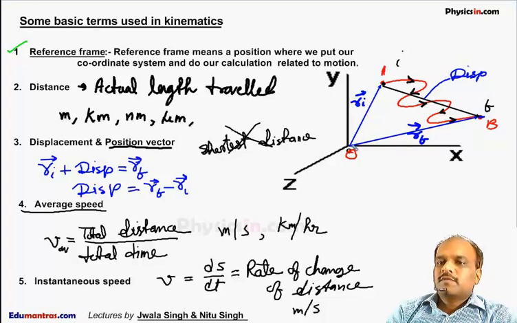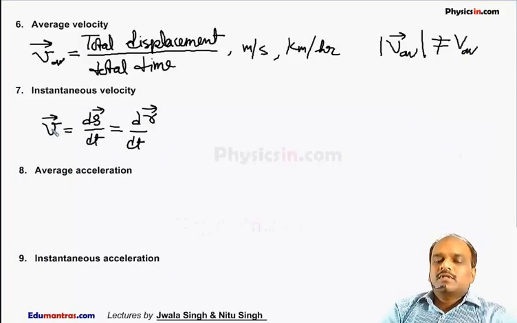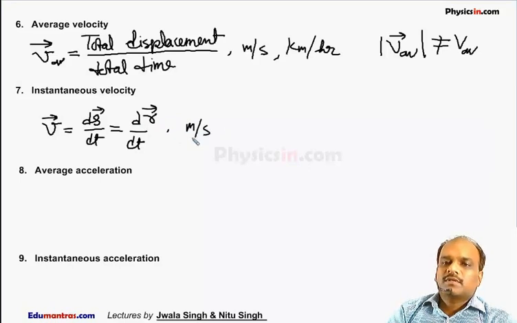The instantaneous position vector is a vector which starts from the origin and ends at the instantaneous position of the particle. At an instant it is here, so this is called the instantaneous position vector. So instantaneous velocity is the rate of change of displacement, or equivalently the rate of change of instantaneous position vector. Its unit is also meter per second or kilometer per hour.